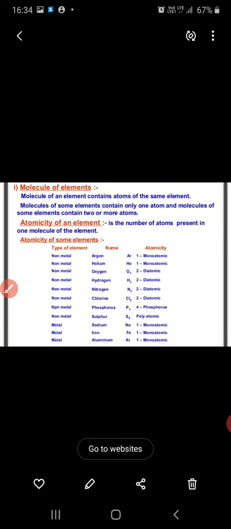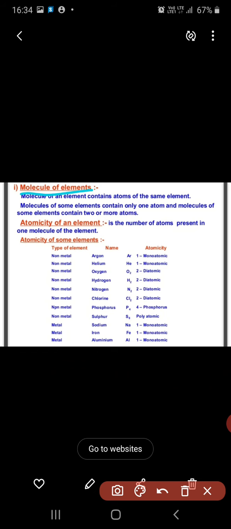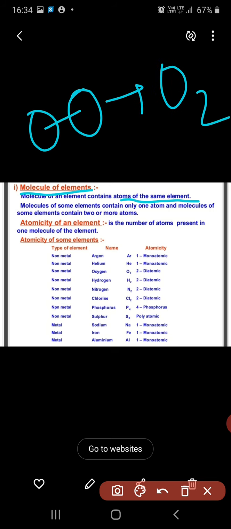Now here are the molecules of elements. A molecule of an element contains atoms of the same element. What does it mean? It contains atoms of the same element means, if O and O combine, they make O2. Here are the atoms of the same element.